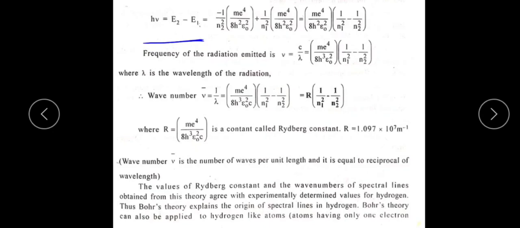Both are equal, hence it is agreed. Bohr's theory explains the origin of spectral lines in hydrogen. Bohr's theory can also be applied to hydrogen-like atoms, so it is applicable to both hydrogen and hydrogen-like atoms.